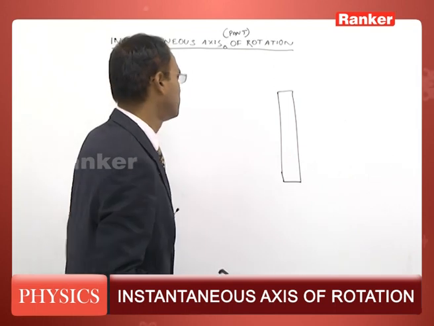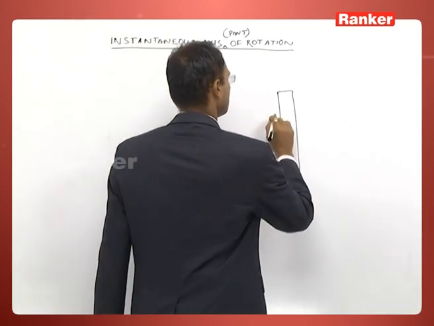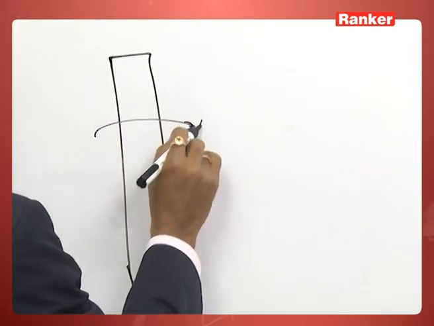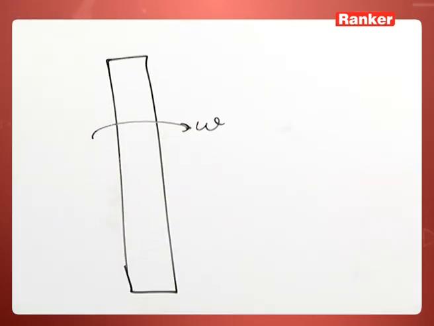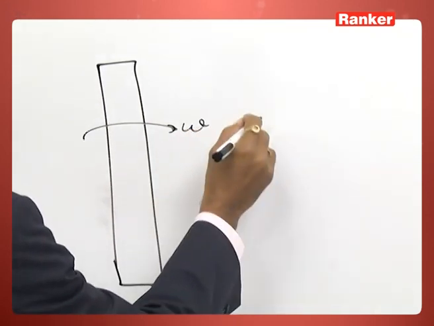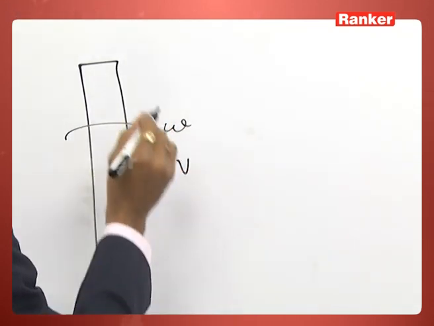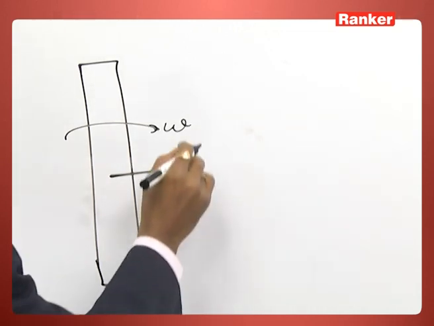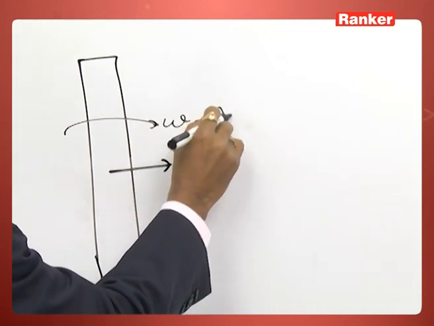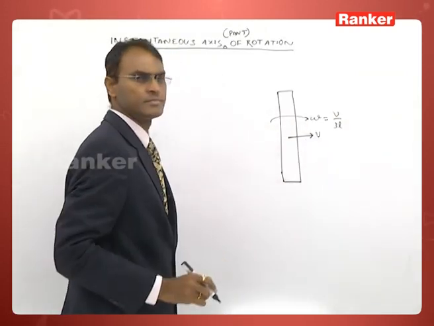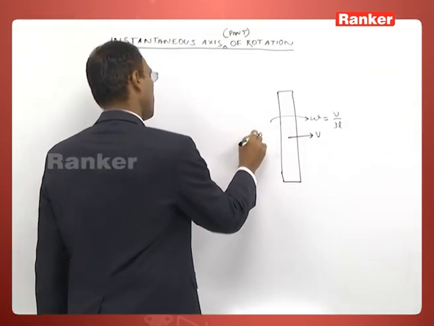This is a rod. It spins with angular velocity omega, and the center of the rod let move with velocity v. So the omega is equal to v by say 3L. L is the length of the rod.